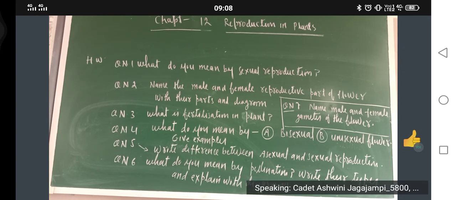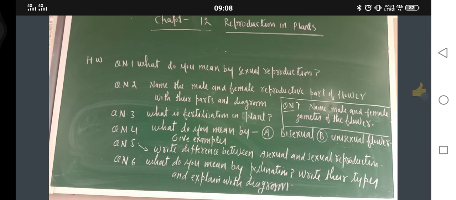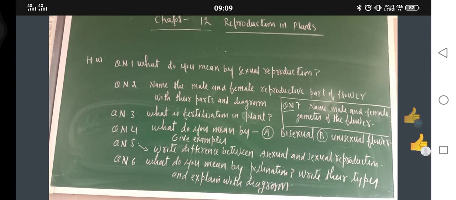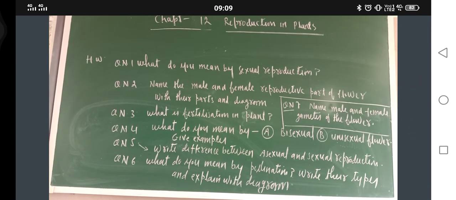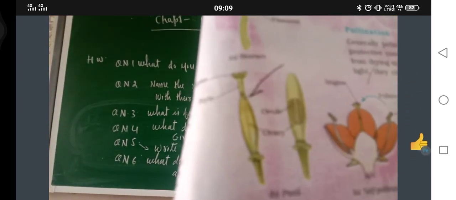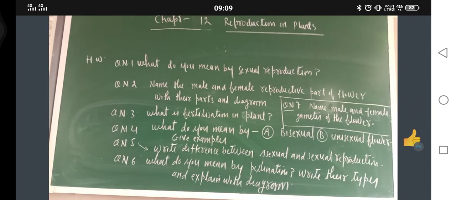Now, everything I have taught or not? Just see. In the first question, what should you write? You should write the definition of sexual reproduction. Next question: name the male and female reproductive parts of the flower. Anther and pistil are the male and female reproductive parts of the flower respectively. Now just write their parts, and explain with the diagram. I made the diagram, and you can refer to the study video also. Again I am showing you these diagrams.